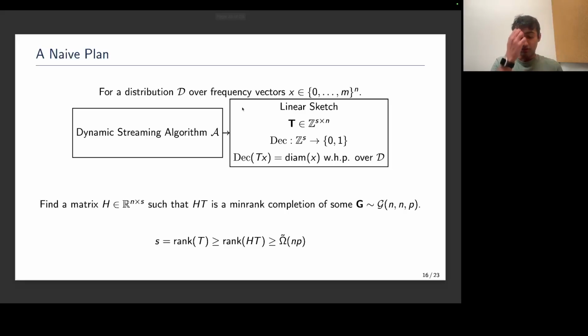And then maybe I can hope to construct a matrix H such that when I left multiply T by H, it will look like a min-rank completion of some random bipartite graph. Well, then we get the following chain of inequalities. s, which is the rank of T, will be at least the rank of HT, which will be at least Ω(np) by the result of Alon et al. And this ultimately will give us a lower bound on the rank of T.